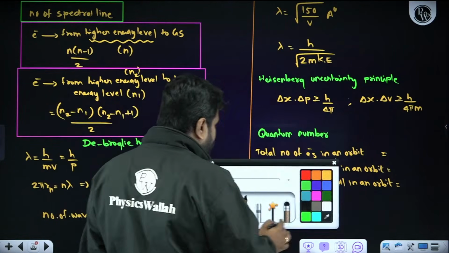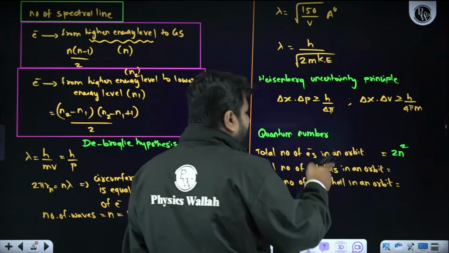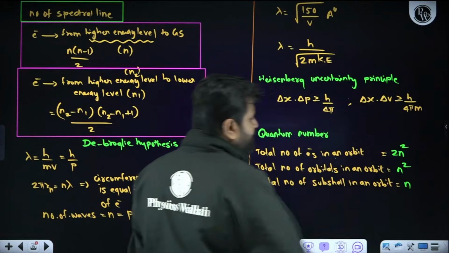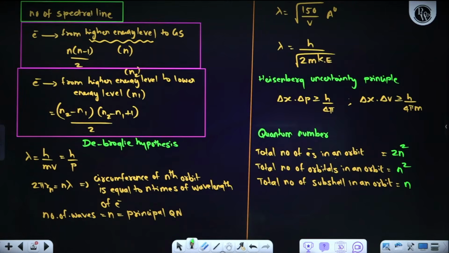Very, very important. Total number of electrons is 2n square. Total number of orbitals is n square. Total number of subshells is n. So please do remember these formulas. What does n represent? n represents the principal quantum number.